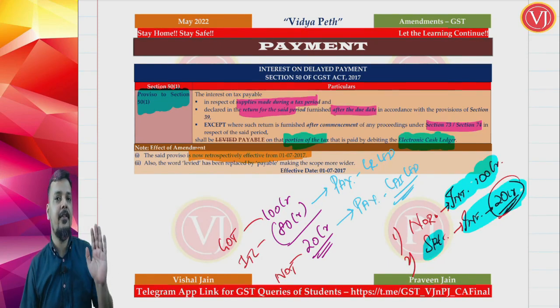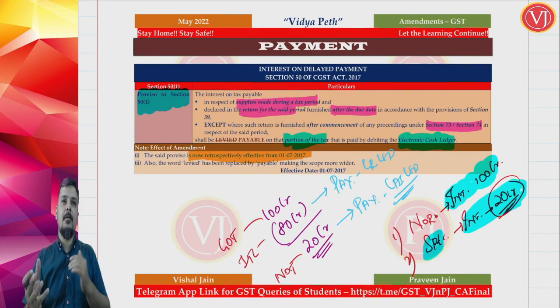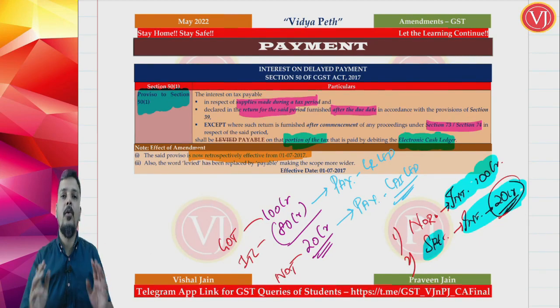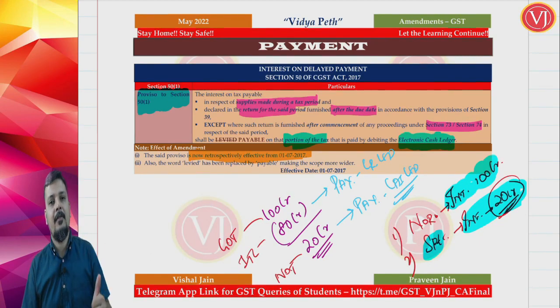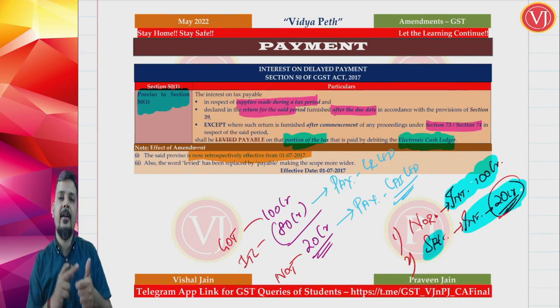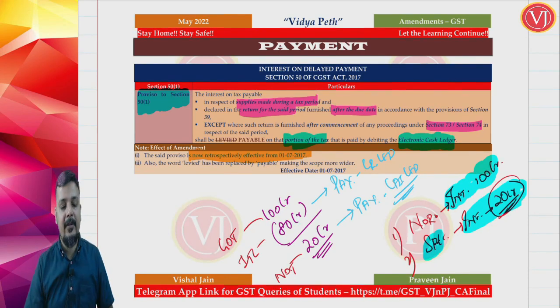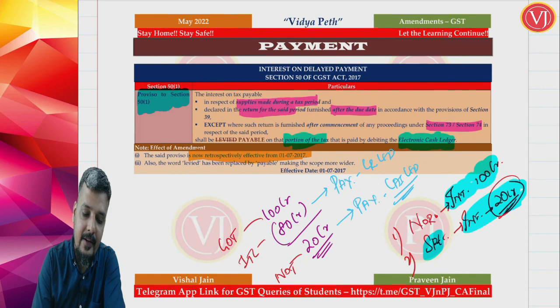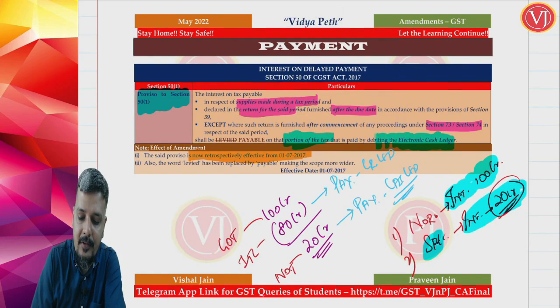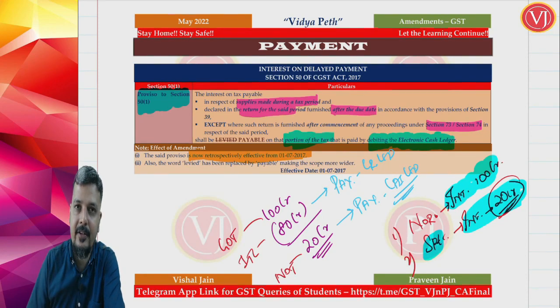And 73, 74 proceedings should not have started. Before the proper officer starts, you should do it on your own. Supply of that month shown in that month but late, plus 73, 74 has not commenced, then they said that interest will be on only that portion which is paid by using your electronic cash ledger.